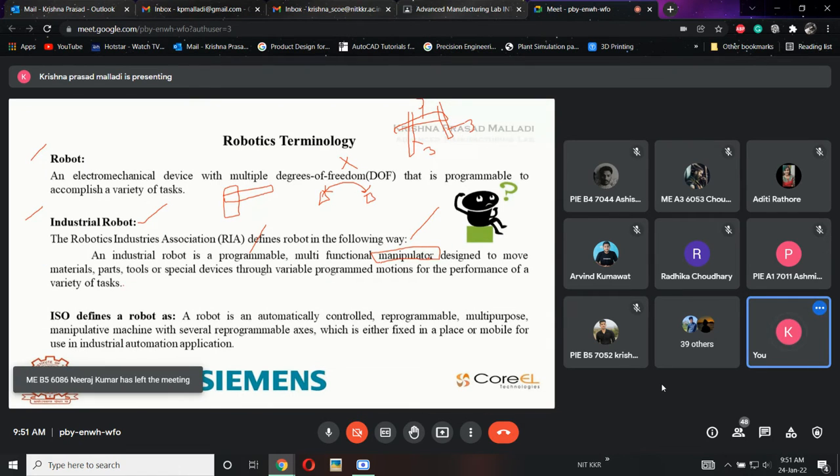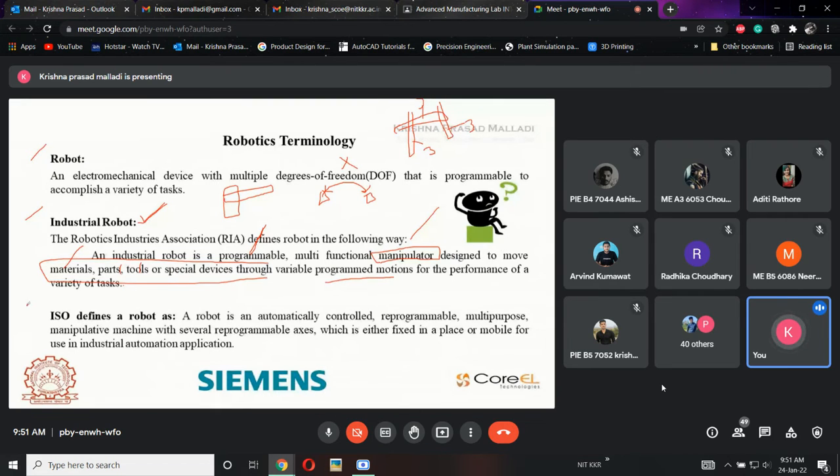Designed to move materials, parts, tools, and special devices. So these are all the different applications which can be performed by using this robot by using a program. That is exactly what the industrial robot definition is. An industrial robot is a machine capable of doing any type of program by using multifunctional manipulators designed to move any type of component. That is the simple definition by this RIA.